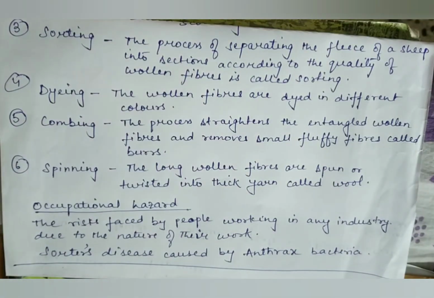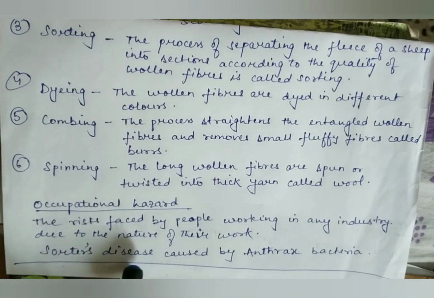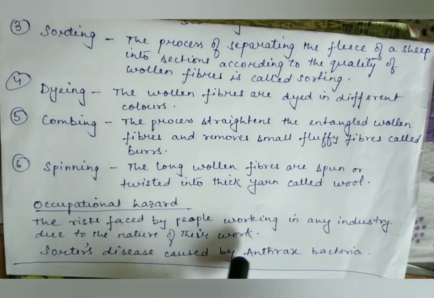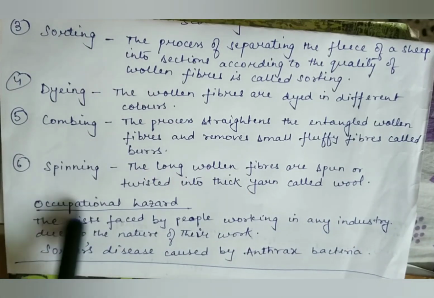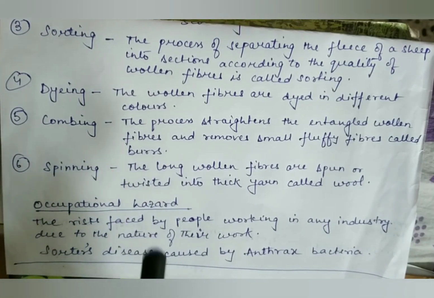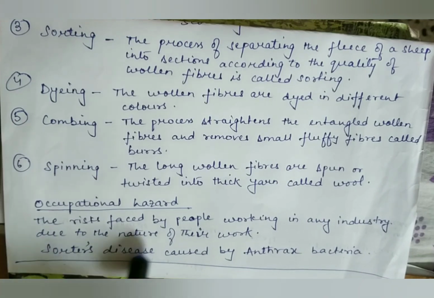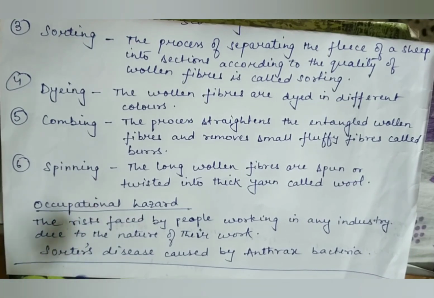In the woolen industry, the sorters are at such a risk, which is the sorter's disease, caused by the anthrax bacteria. So the occupational hazard in the woolen industry is the sorter's disease. Clear?